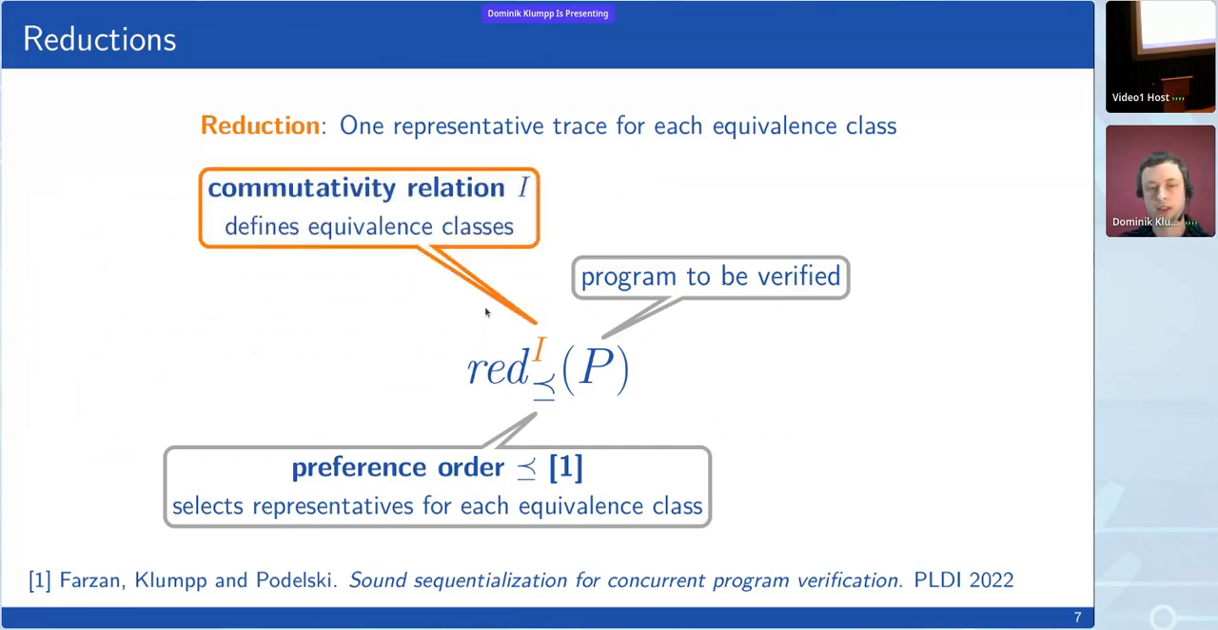The star of today, however, is the commutativity relation. That's a binary relation on statements, which tells us which statements commute and thereby defines the equivalence classes. Now, by the fact that I write this here as a parameter to the reduction, you can already see there is more than one choice of this. And that's actually one of the key points in our paper that we want to reinforce. There is a wide spectrum of possible commutativity relations that you could use for this kind of verification.